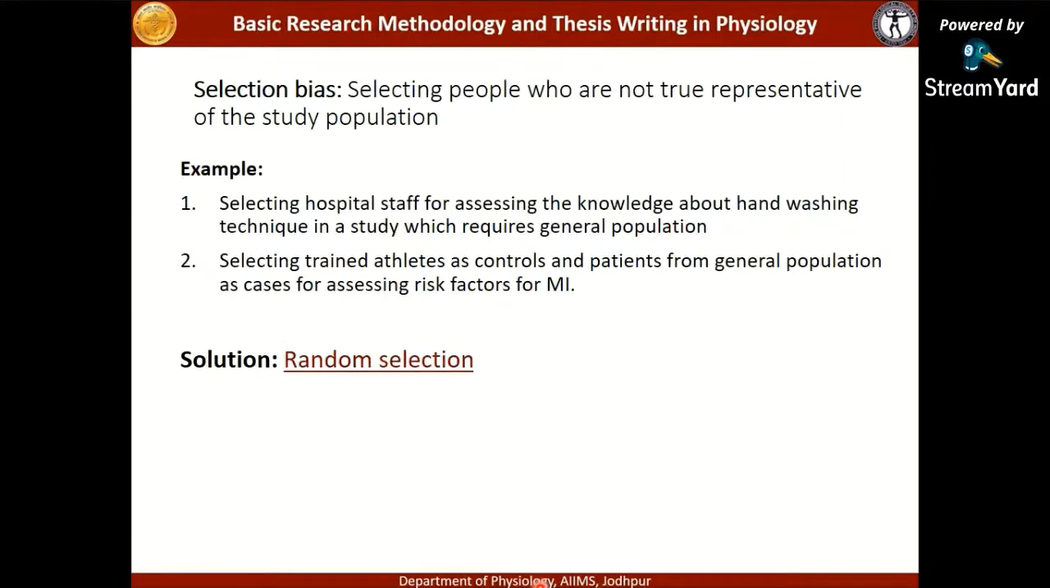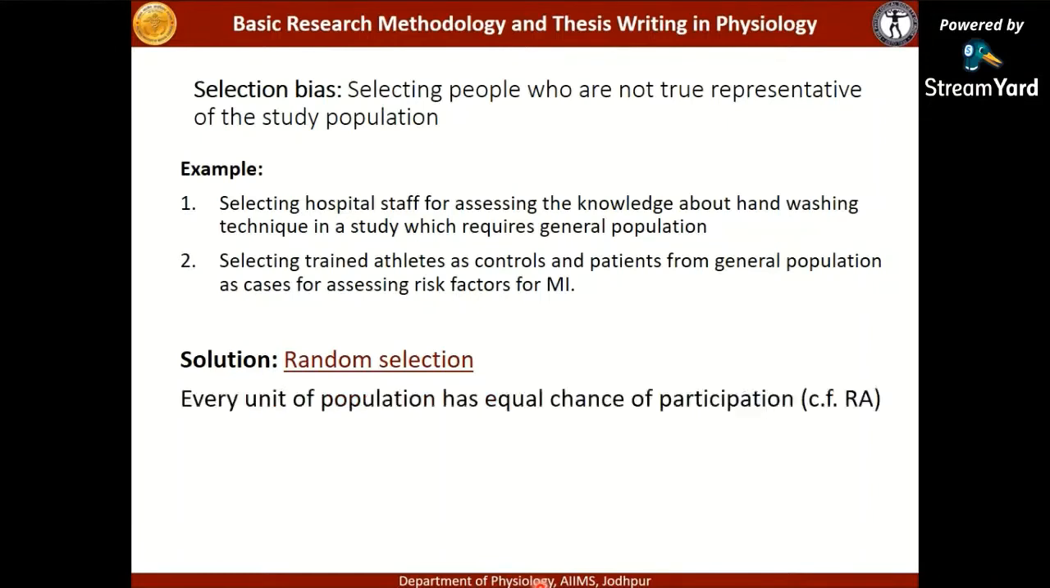Just before, while I was talking about the RCT, I talked about random allocation. Here I am talking about random selection. So what is random selection? Every unit of population has equal chance of participating in the study.